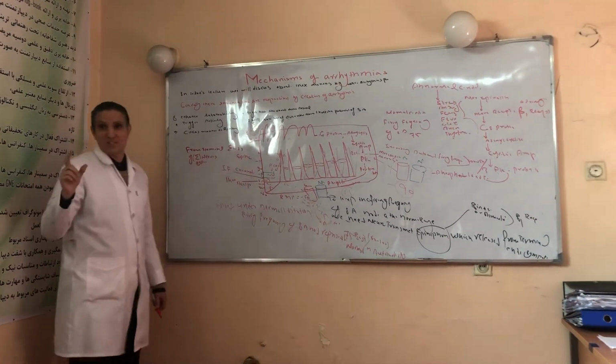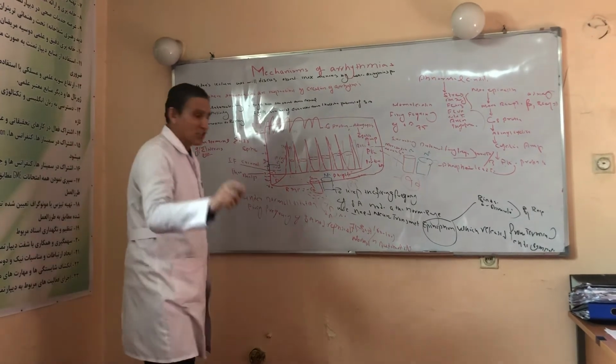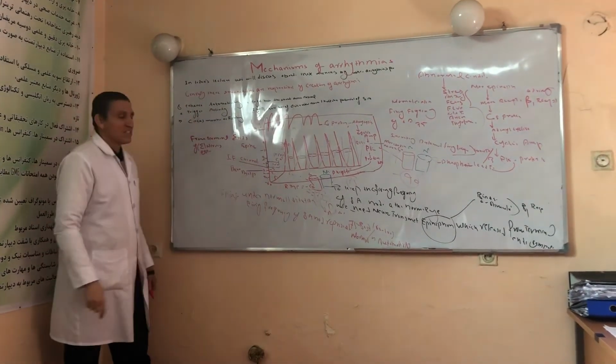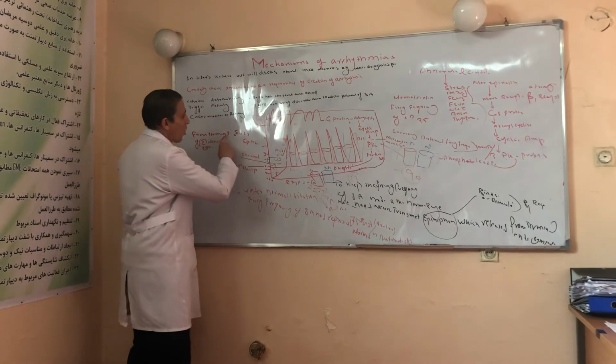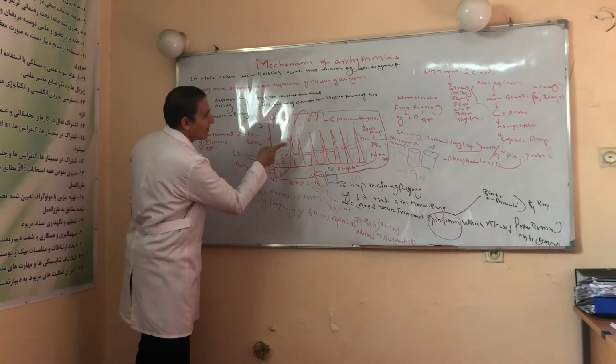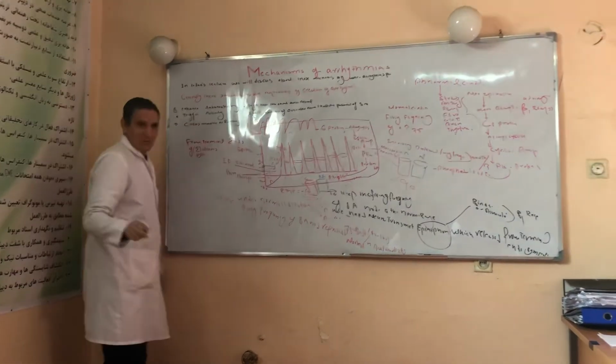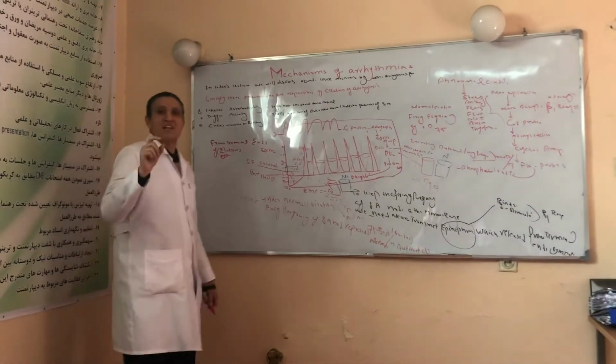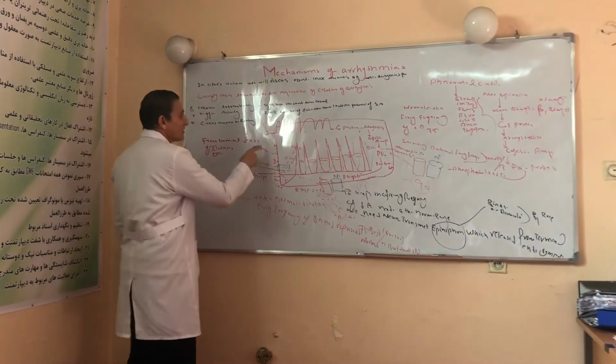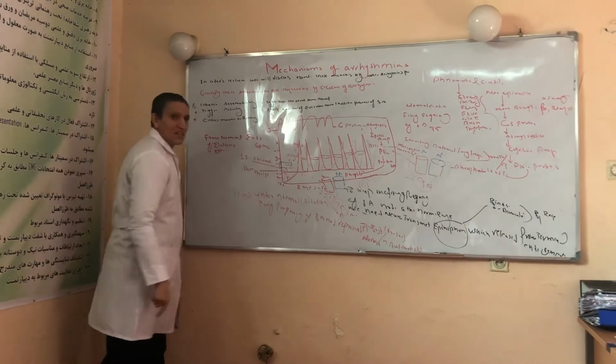We have got 2 types of calcium channel. One is L-type, another is T-type. This T stands for transient type. This T-type channel is opening and more calcium is coming.